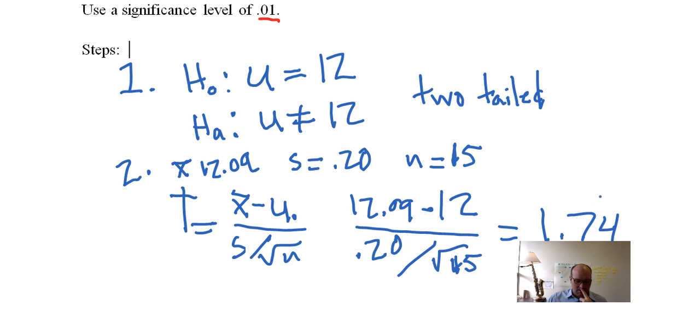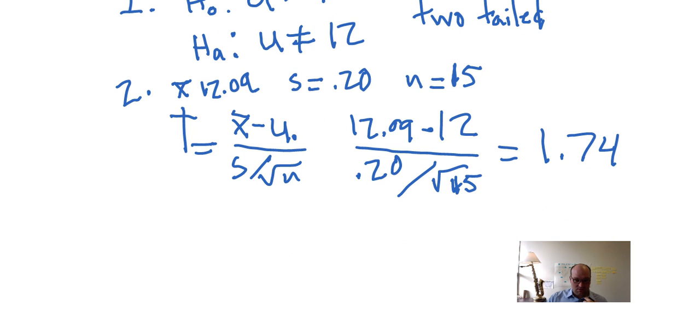So we can already think about this. It means that our sample is only 1 3/4 standard deviations away from the expected mean, which isn't too far away. And we already know that to get a pretty low p-value, you have to be pretty far away from the mean. So you can already guess that the p-value is not going to be super low. But we'll keep going anyway.